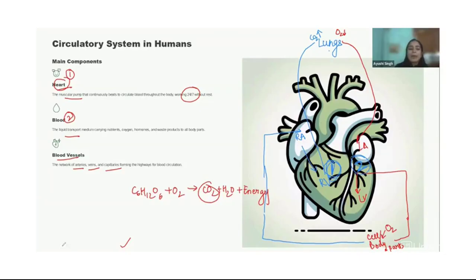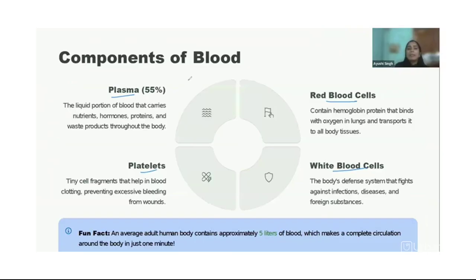So that's why it is called a double circulation system, because it is coming into the heart two times. Okay. Now, the components of blood. There are mainly four components: plasma, red blood cells, platelets, and white blood cells. Plasma is the fluid or liquid portion which is carrying all these types of cells.